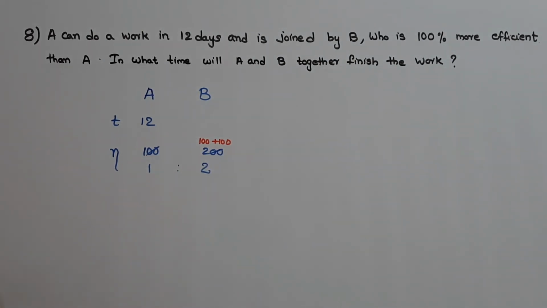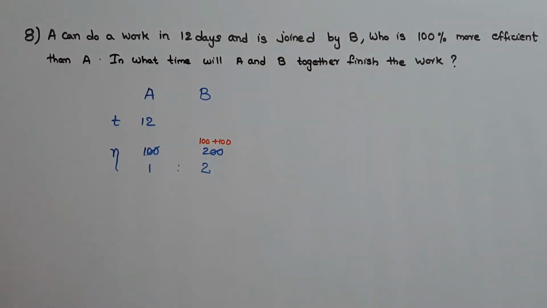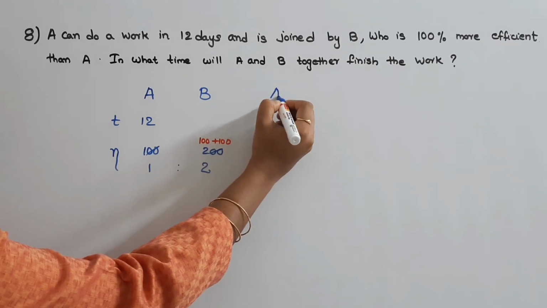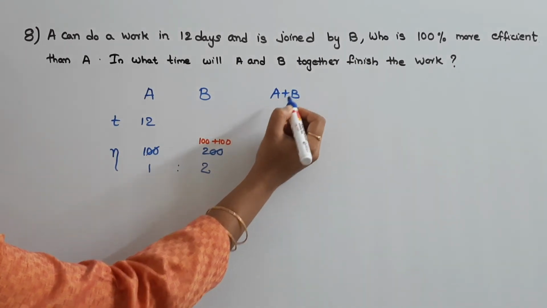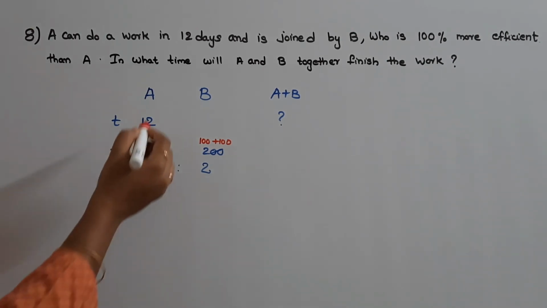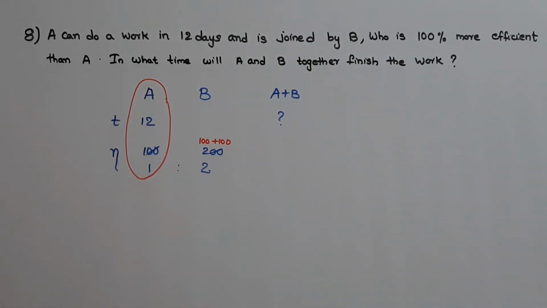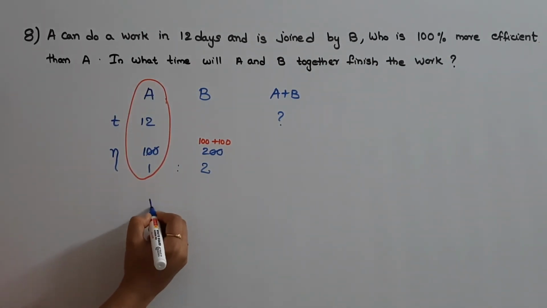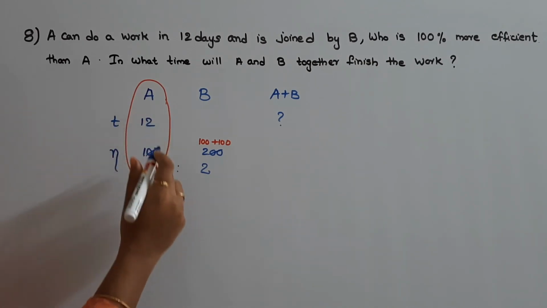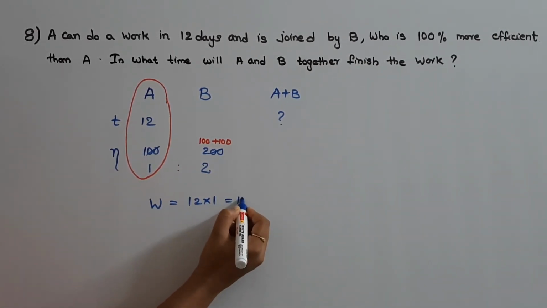Now they are asking us to find out the time taken by A and B together to finish the work. So we need to find out the time taken by A and B together. For that, first we need to find out what is the work done. Work done can be found out from this part. So work done will be equal to efficiency into time. That is 12 into 1. That is equal to 12.